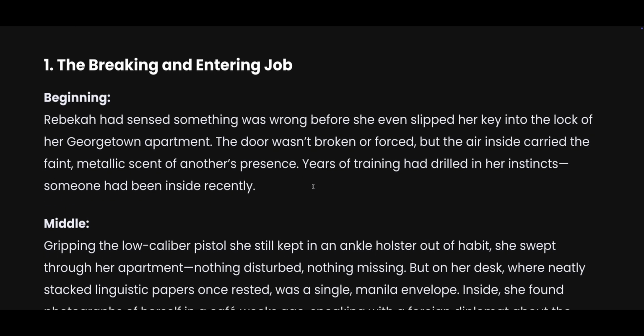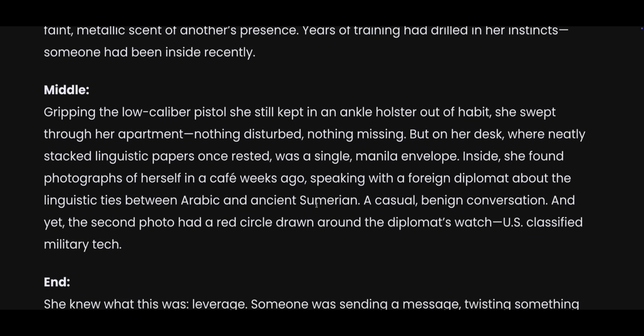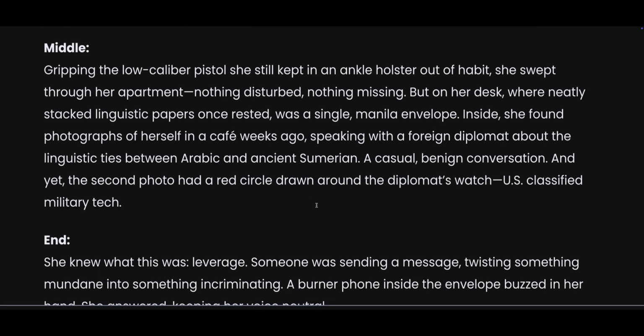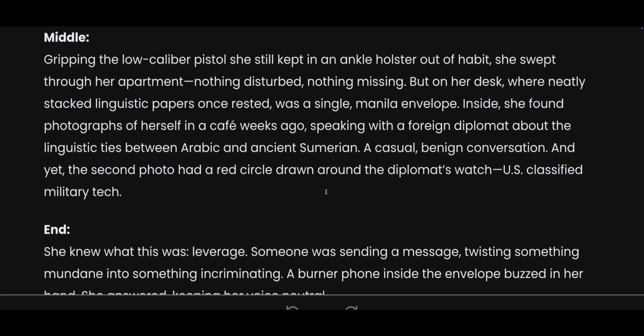What the heck? Rebecca had sensed something was wrong before she even slipped her key into the lock. Okay, this one's already better. The door wasn't broken or forced, but the air inside carried a faint metallic scent of another's presence. Years of training drilled into her instincts. Someone had been inside recently. Gripping the low-caliber pistol she still kept in her ankle holster out of habit, she swept through her apartment. Nothing disturbed, nothing missing, but on her desk was a single manila envelope. Inside, she found photographs of herself in a cafe weeks ago speaking with a foreign diplomat about... not bad.